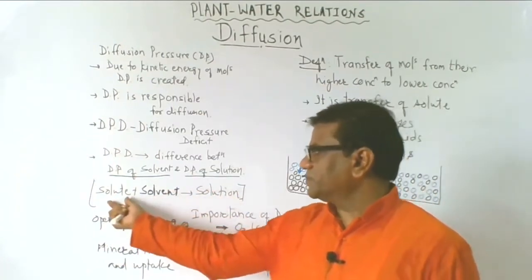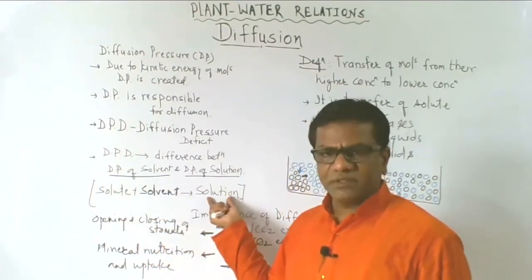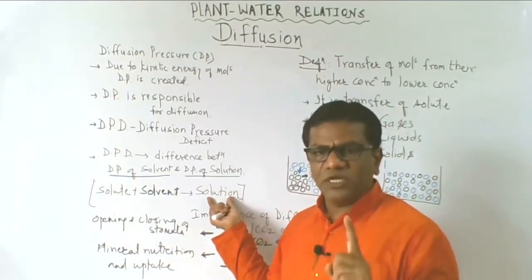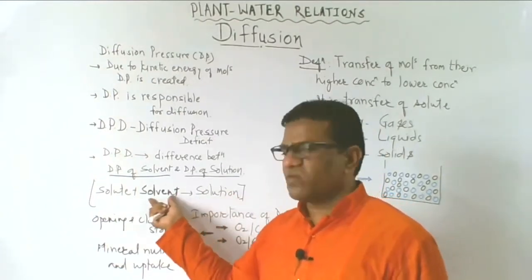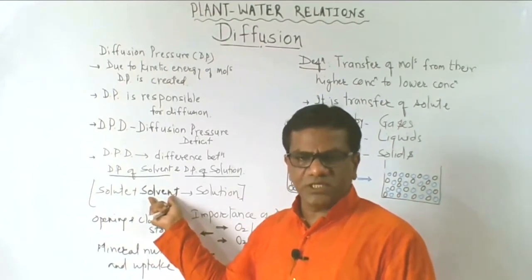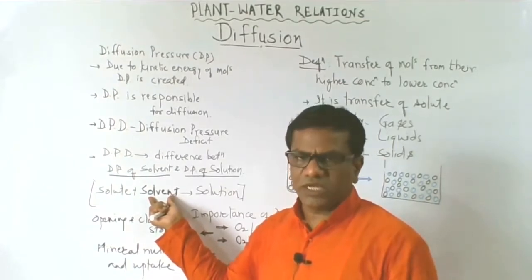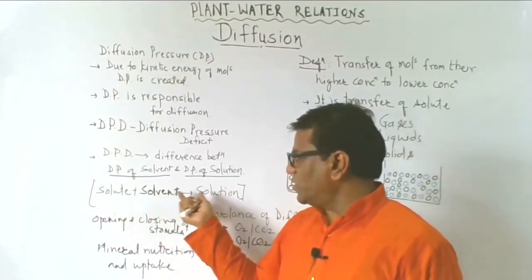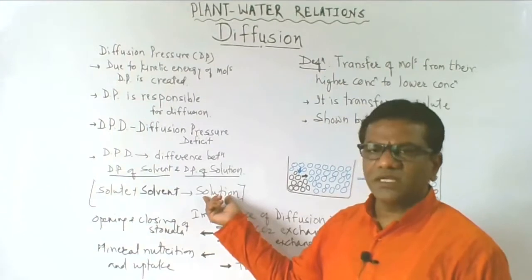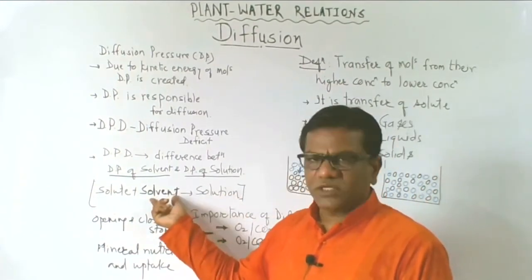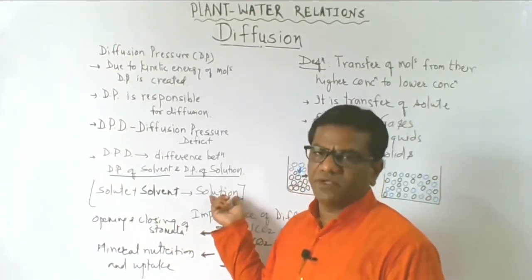Suppose it is a sugar solution: sugar is added to the water, sugar is the solute, water is the solvent, and it becomes a sugar solution. The diffusion pressure of this sugar solution is less than pure water. The diffusion pressure of pure water is more than any solution prepared from that water. When the solvent becomes a solution by addition of the solute, its diffusion pressure decreases.